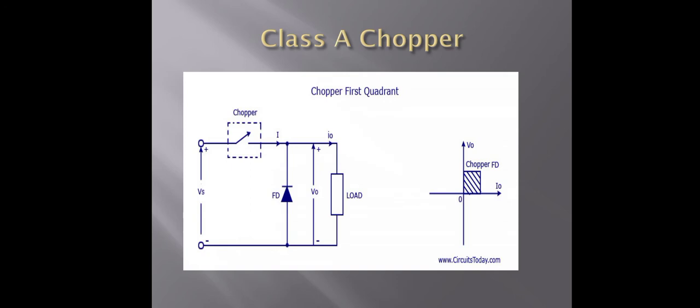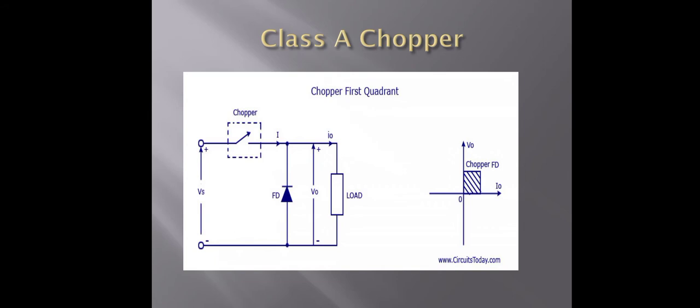Now this is the circuit diagram of the class A chopper. The class A chopper circuit has an inductive load and a freewheeling diode. That is the simple diode FD, where FD means the freewheeling diode. The load is an inductive load, and the chopper is a switch that is on and off. This is the class A chopper circuit with an inductive load and a freewheeling diode.